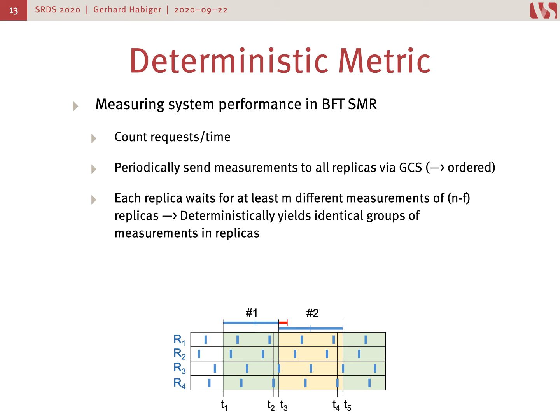We have configured the m in our algorithm in this example to 2, which means that every replica will wait for 2 measurement requests of the other replicas until it decides to close this interval. We can now start our deterministic algorithm at t1, and every replica will wait for 2 measurement requests from n minus f other replicas.